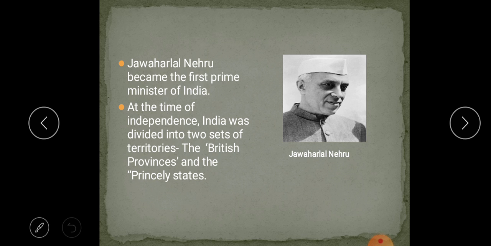At the time of independence, India was divided into two sets of territories, the British provinces and the princely states. British provinces means the British did not rule the whole of India. For 200 years they ruled India, but they ruled only three-fourths of it. One-third of India was ruled by princely states.